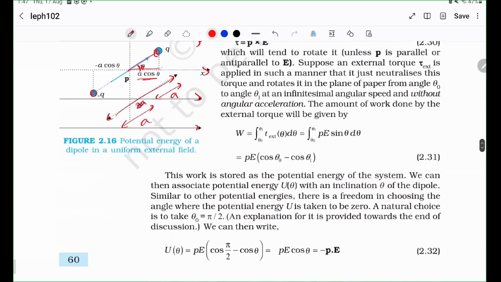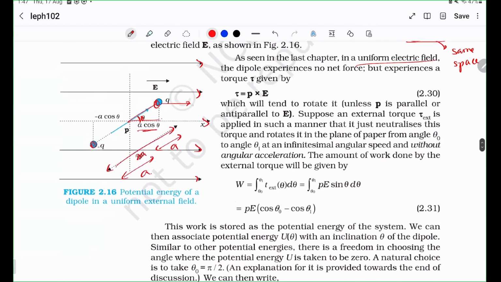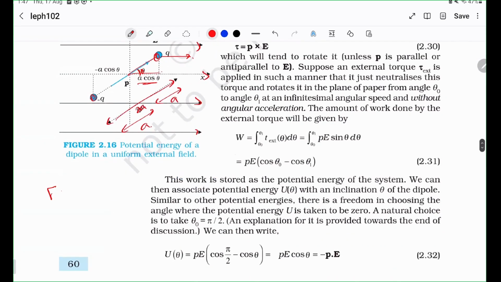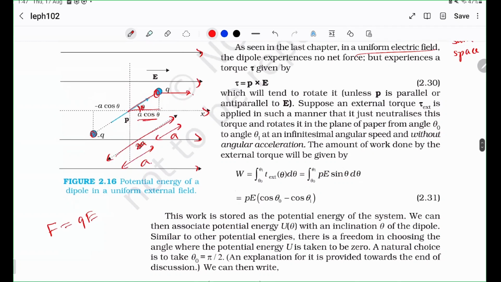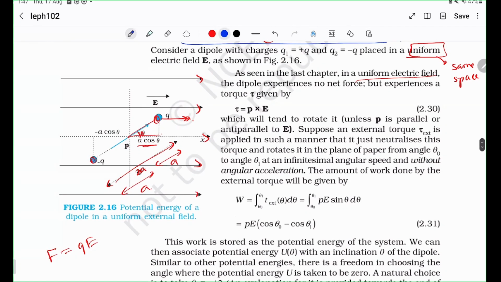So the torque, so how would you measure the torque? So you have a force here, right? You know the force is q times electric field. We have seen this in the direction of the electric field. So the force is this way. And what about the force here? Yeah, well, the force is still along this way because the electric field is along this way. But the force is minus q times E because the charge is minus q. But a force of minus QE along this way is the same as a force of plus QE along the opposite way. So we prefer to just rename the force as QE but along the opposite direction. So the force is QE along this direction and QE along this direction.